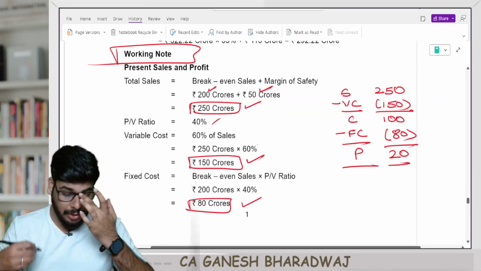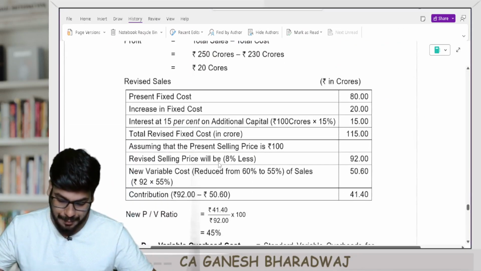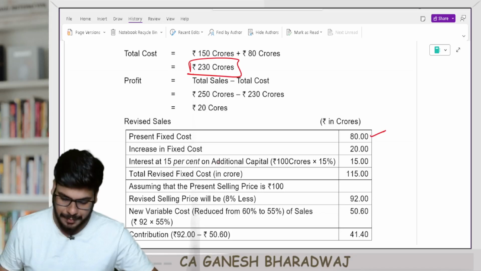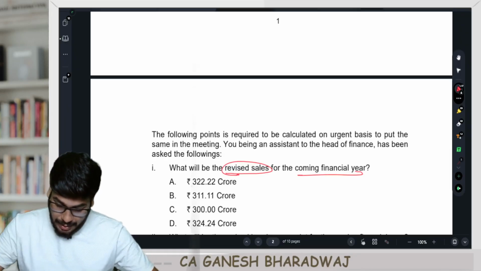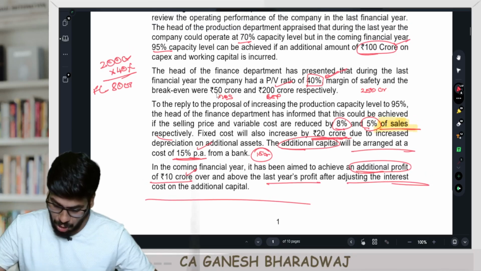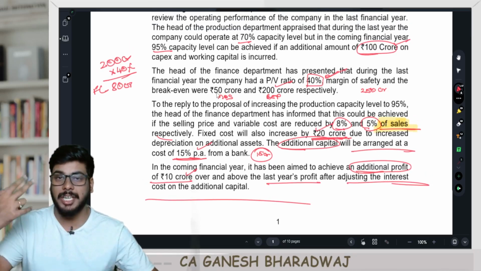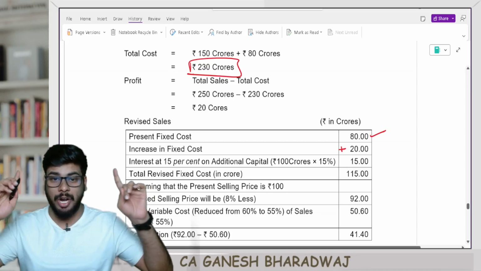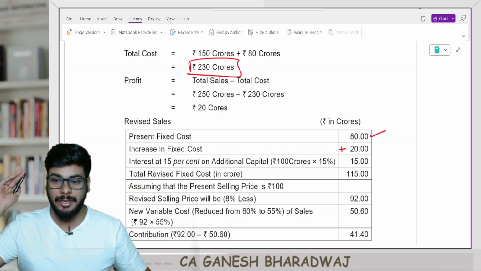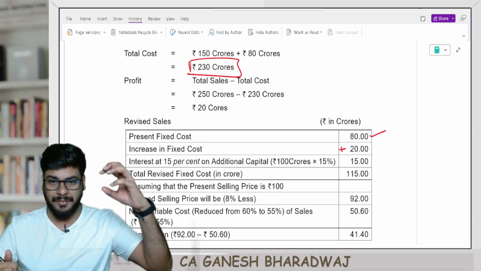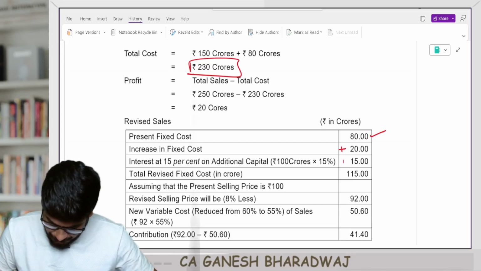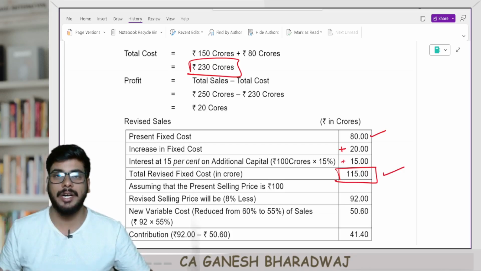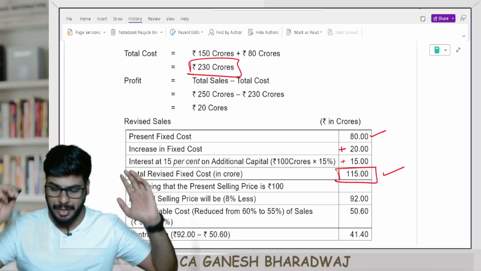Based on all these things, we need to calculate for the next year what is going to be the revised figures. Now, revised sales, we need to calculate. Now, look at this, guys. Presently, what is the fixed cost? 80 crores. Now, read the question. They have said in the next year, after all these changes, my fixed cost is going to be increased by how much? 20 crores. Correct? So, add 120 crores. Over and above, they are saying now I want to make a profit of 10 crores after recovering my interest also. How much is my interest? 100 crore rupees funding at 15%, that's going to be 15 crores. So for the next year, the revised fixed cost to be now recovered is going to be 115 crores. Are you clear with this? The fixed cost to be now recovered is 115 crores.